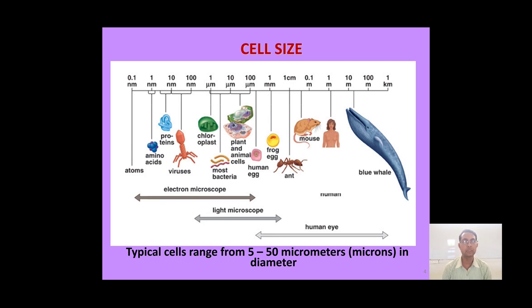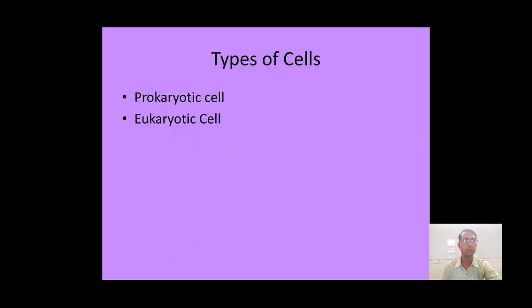Then the different types of organelles are in micrometers. After that, different types of organisms can be measured in meters. So nanometer to kilometer is the size range of the different organisms or the different types of cells included in an organism.